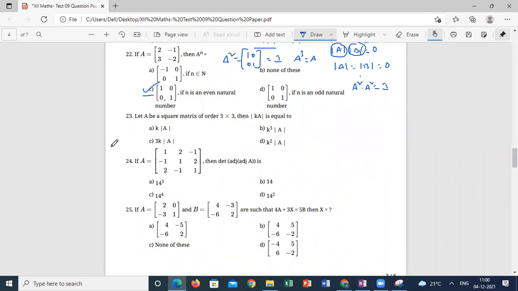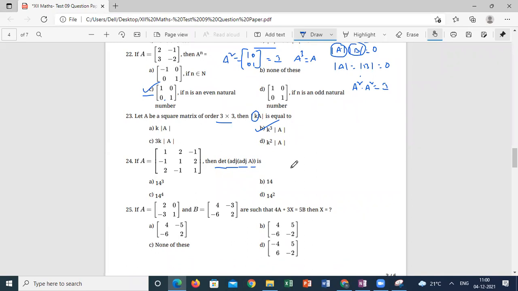So 23 is direct determinants. In determinants, the common constant will be multiplied by the order of the matrix, so K cube determinant of A. Option B, determinant of adjoint of A. This is also a straight question.